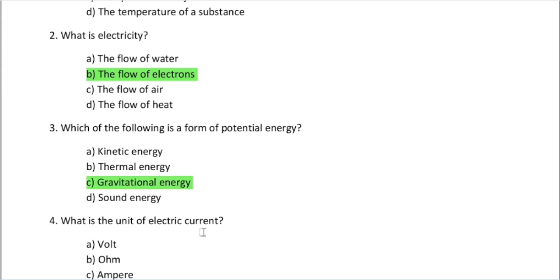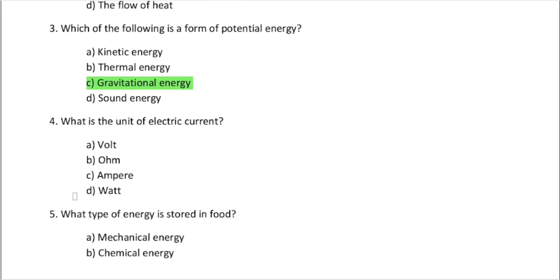Gravitational energy. There are two forms of the potential energies, right? Those are gravitational energy and elastic potential energy. You know that. Now you want to recall these things, right? Sound energy is just another one. There are mechanical energies, and we have light energy. There are so many energies, right? You want to recall all the points about energy now, right?